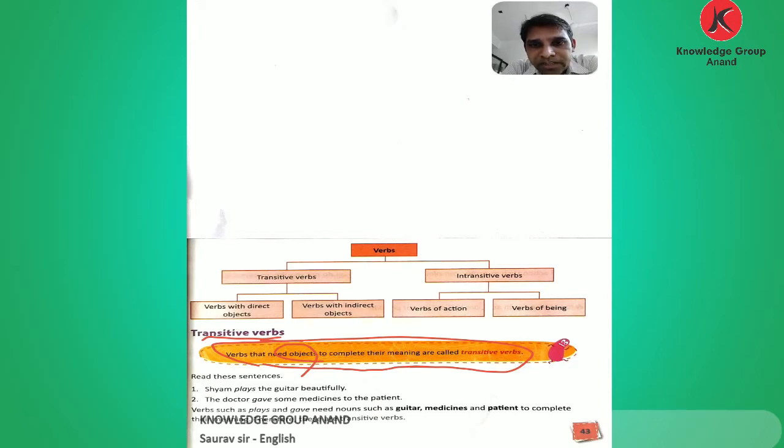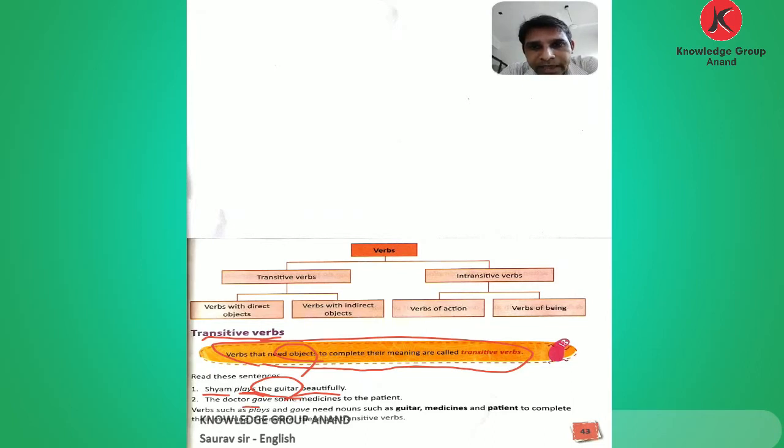Number 1: Shyam plays the guitar beautifully. Here what is the object? The guitar, and the verb plays is a transitive verb. Shyam is the subject, plays is the verb, the guitar is the object, and beautifully is an adverb. Shyam plays the guitar beautifully.